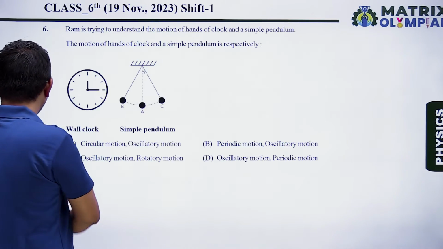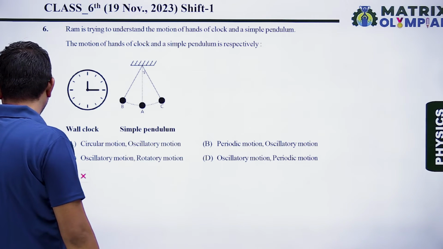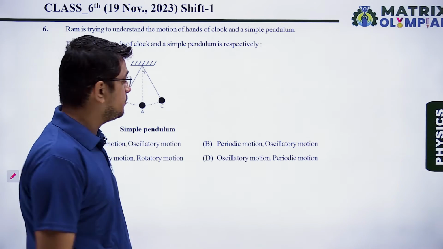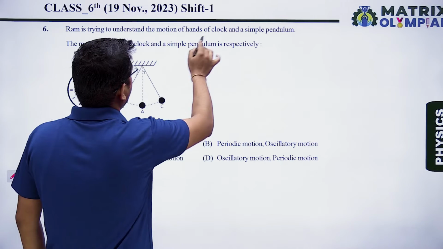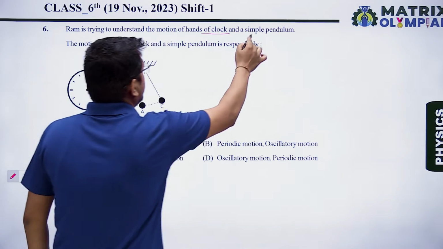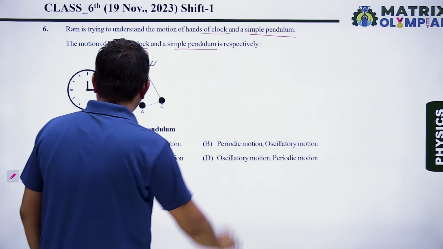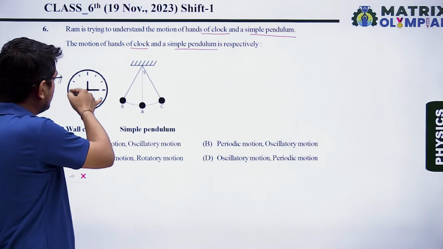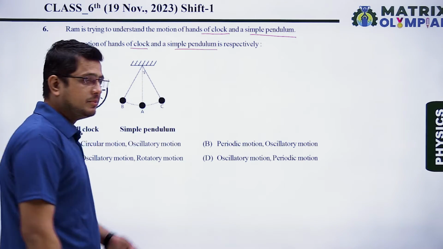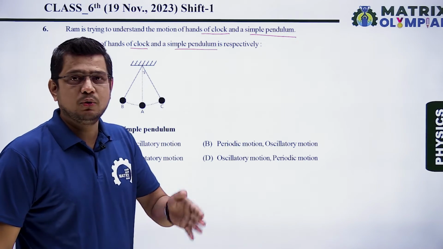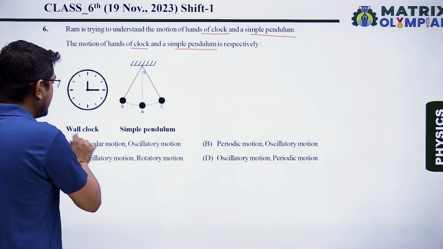Next question. Question number 6. So as we can see here, question number 6 is a multiple answer type question. So we may have more than one answer. So here Ram is trying to understand the motion of hands of clock and a simple pendulum. The motion of hands of clock and simple pendulum is respectively. As we can see, the motion of hands of clock is a circular motion and the motion of simple pendulum is a oscillatory motion. That means the body moves to and fro about a mean position in fixed time interval. That is called oscillatory motion. So option A is correct answer.